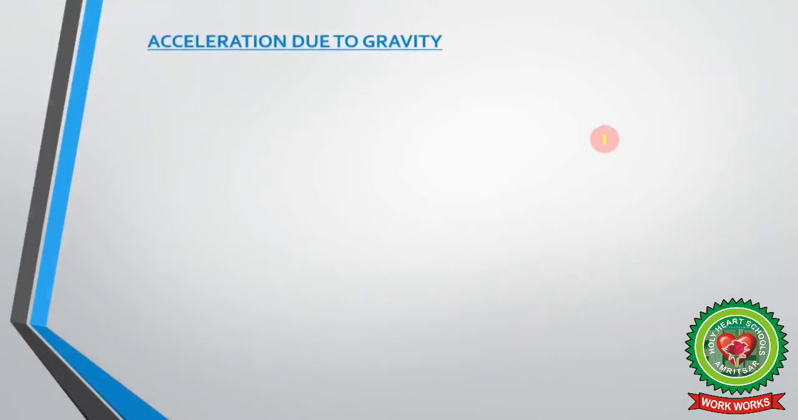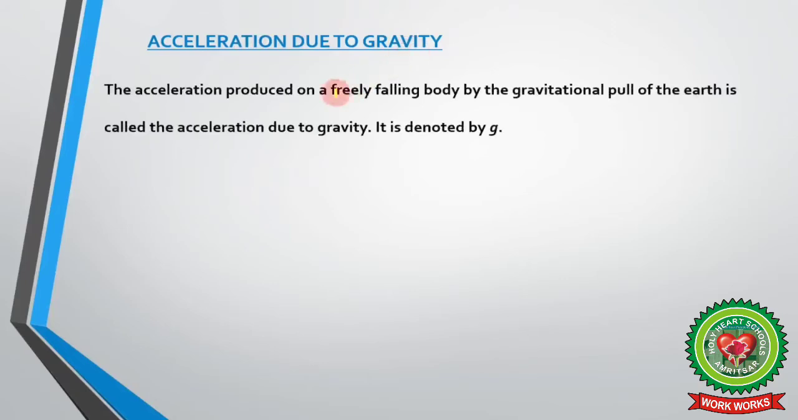Next is acceleration due to gravity. If you remember, acceleration is the rate of change of velocity. It means that the rate of change of velocity due to gravity is acceleration due to gravity. Let's see its definition. The acceleration produced on a freely falling body by the gravitational pull of the earth is called the acceleration due to gravity, and it is denoted by small g.